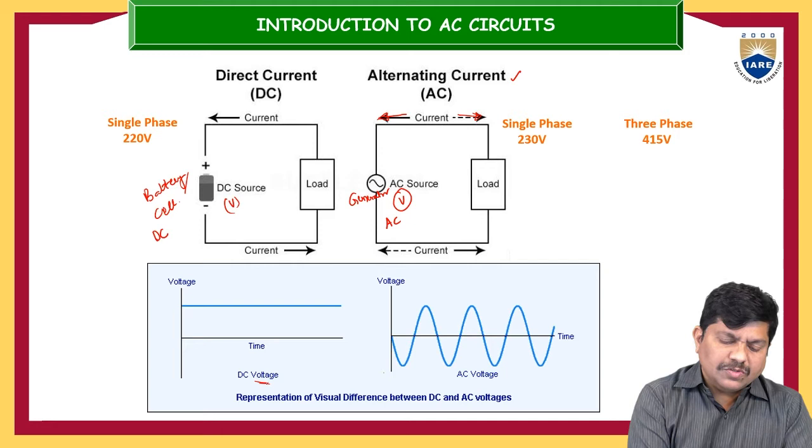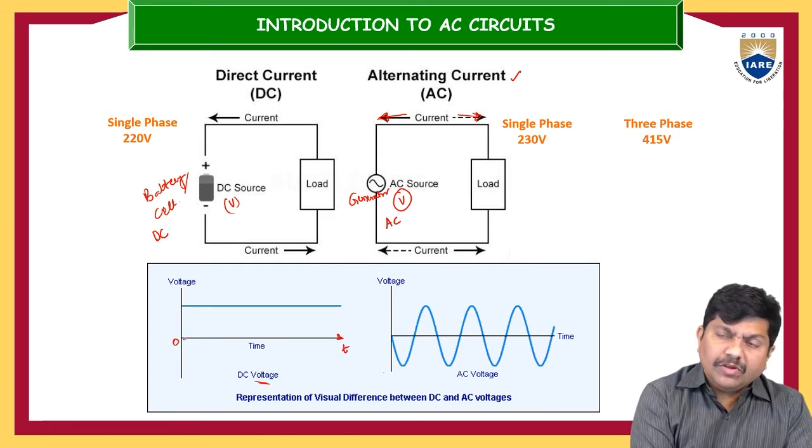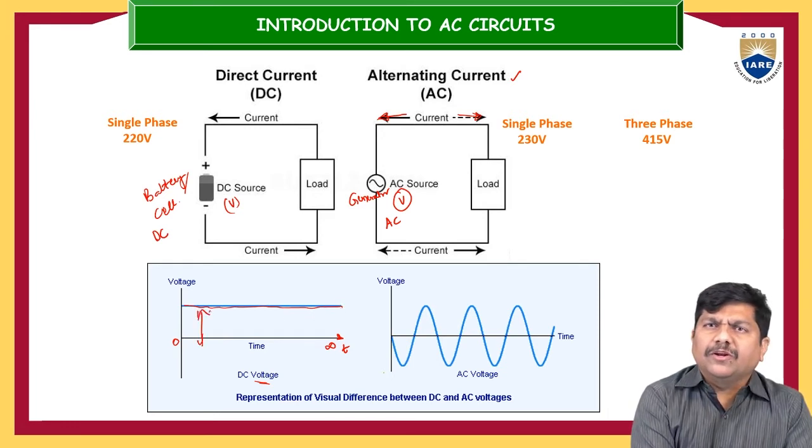This is the DC voltage source. This is 0 and this is the time t. If you travel from 0 to infinity time, irrespective of time, it will maintain only a unidirectional voltage, always with a constant magnitude. Suppose it is 100 volts, throughout the period from 0 to infinity, it will maintain the same 100 volts.